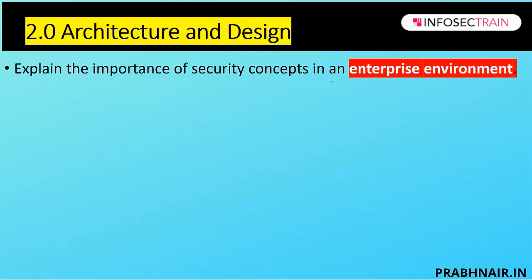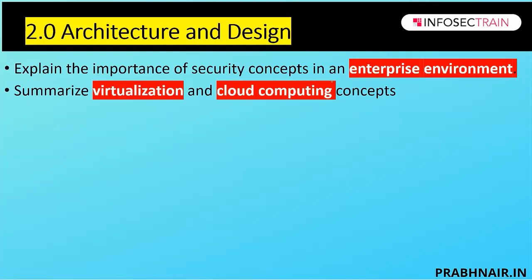because in this section we're going to discuss about the configuration management. They discuss about the data sovereignty, which is a new topic. They talk about the data protection, where they're talking about the DLP, masking and all. Along with that, they talk about HSM, CASB. CASB is basically providing visibility in the cloud. Apart from that, they talk about the SSL and TLS. Then they talk about the deception and disruption, which includes your honeypot, honey files, honeynet, fake telemetry, DNS sinkhole. All those things are the new part in the 2.0 architecture and design.